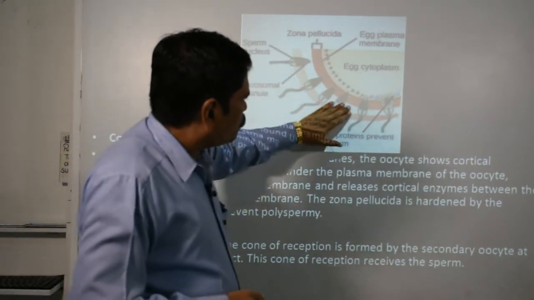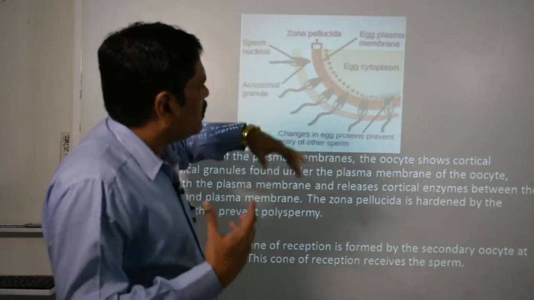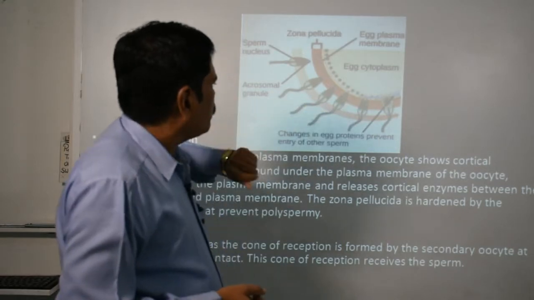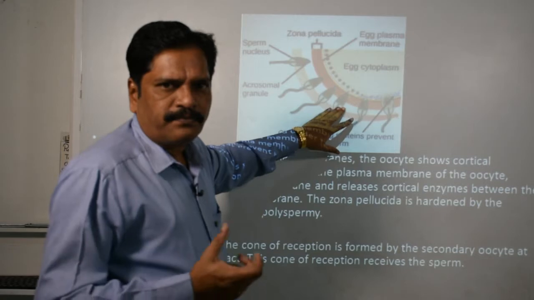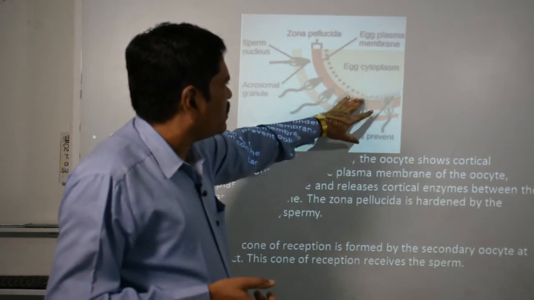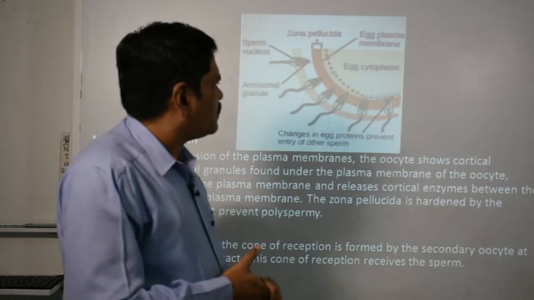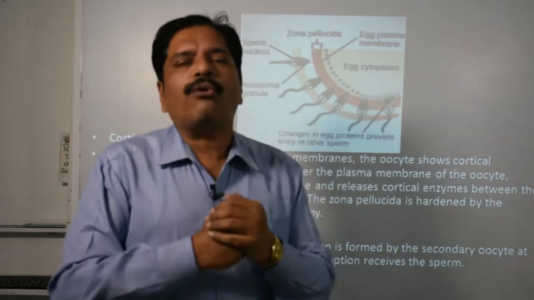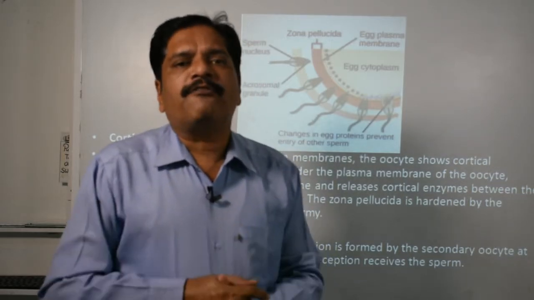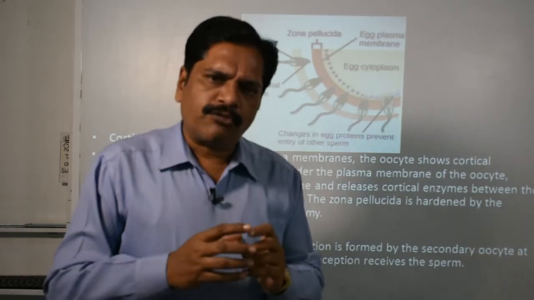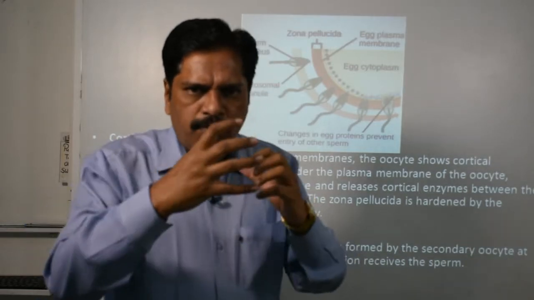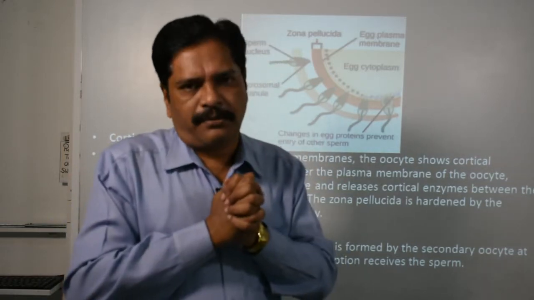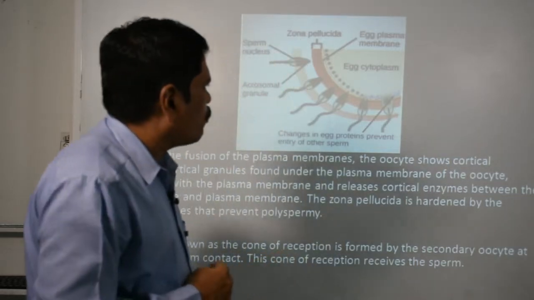Here you can see that so many sperms are there. Here you can see the activity of one sperm. This sperm gradually penetrates, dissolving the corona radiata, and reaches the zona pellucida, where the lysin enzyme is responsible for dissolving it. But before this, a cone is formed, and this is called the fertilization cone, clear? The zona pellucida is embossed out, and where the sperm attaches, a bulbous, ampoule-like structure is formed, that's why it is called the fertilization cone.